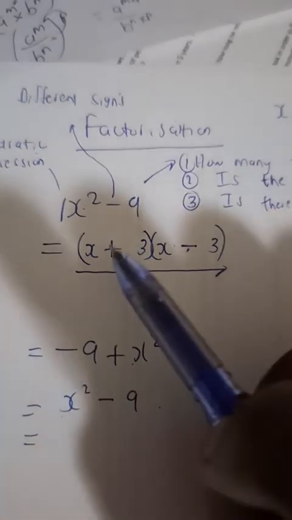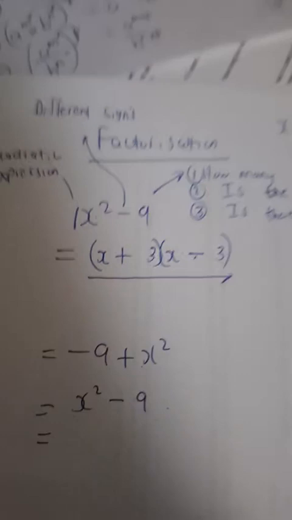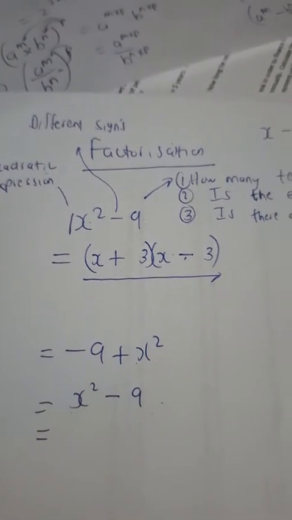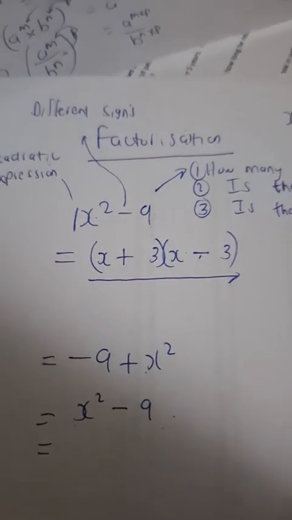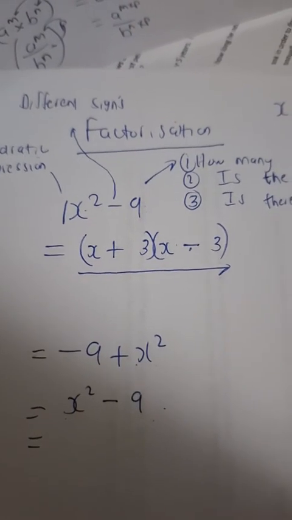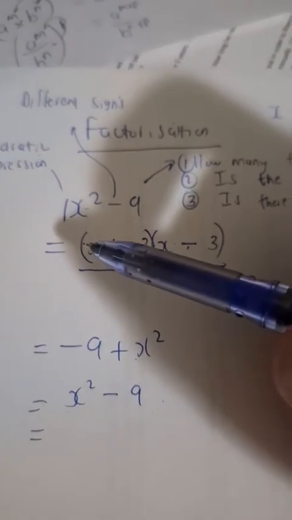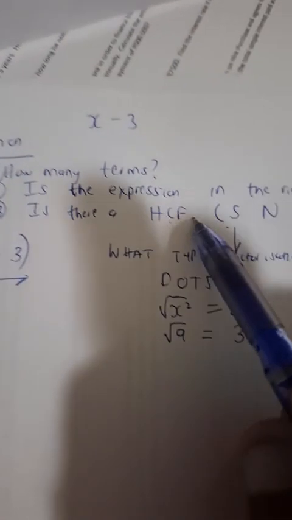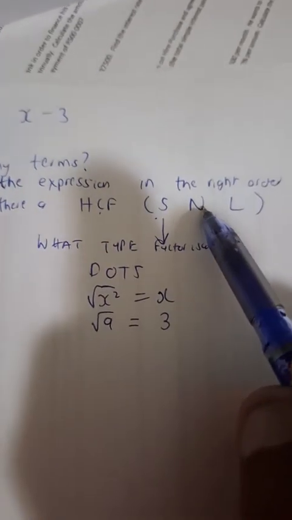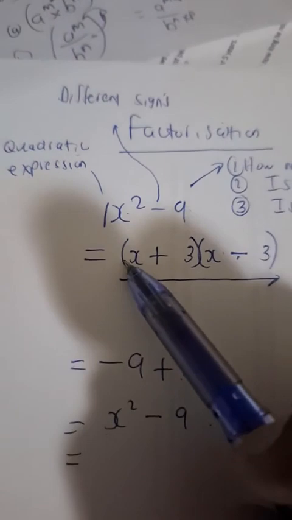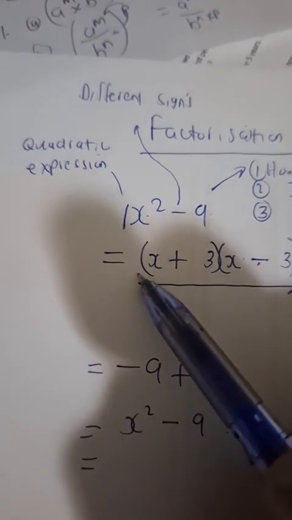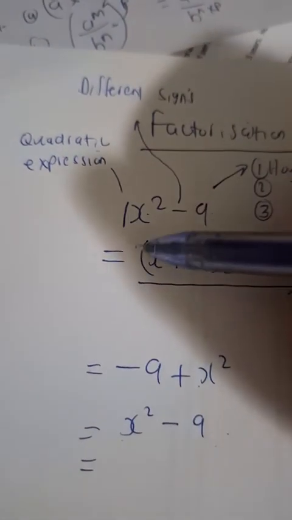Good seeing you. X plus 3 into x minus 3, that's how we factorize. Does anyone have any questions here? Any questions at all? Okay. And do you remember when I said to you guys, we take out a highest common factor, sign, and a number? Look, outside this bracket, who is there that we don't see?